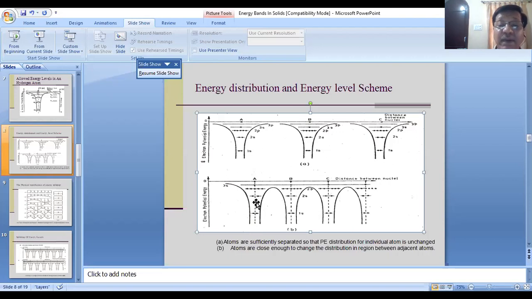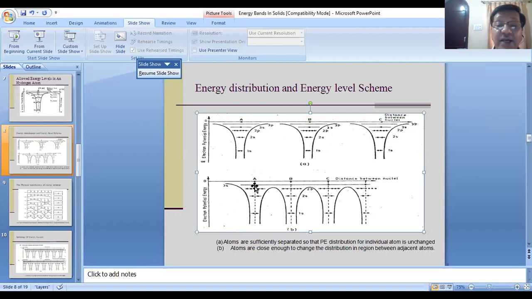I want to show you a very important thing here, that you can see the level 1s, 2s, and 2p are well inside. But you can see that the 3s level, which I have mentioned by a single line, is above the potential hill. This is the hill and it's above the hill.